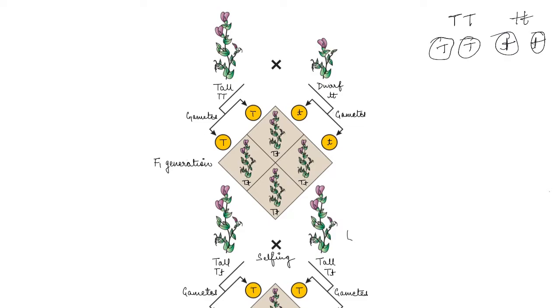Now during fertilization, the two alleles, T from one and t from the other, are united, and these produce a zygote which has one capital T and one small t.